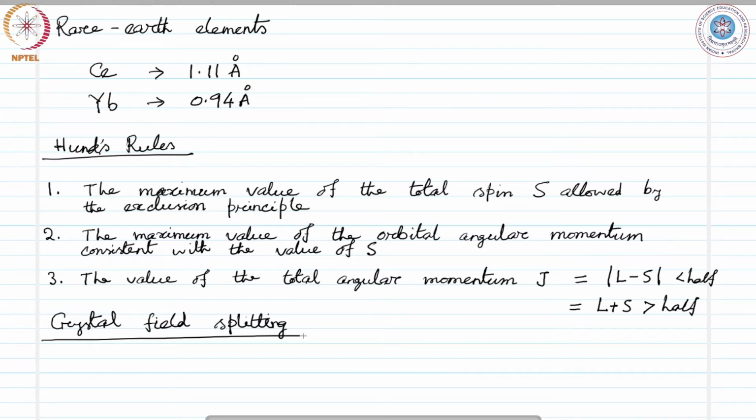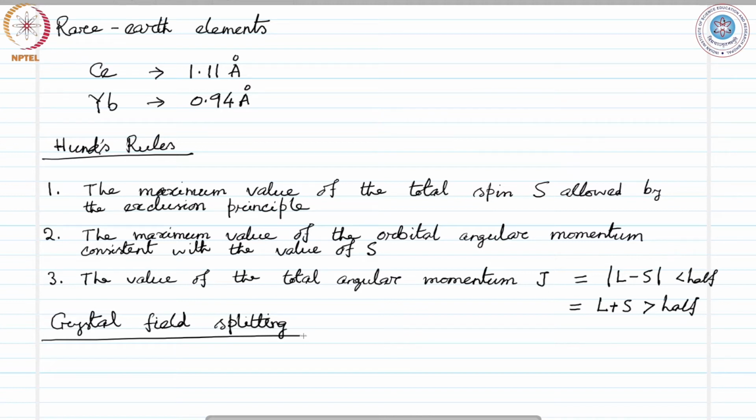The difference in behavior of rare earth and transition metal is that 4f shells are responsible for paramagnetism or ferromagnetism or antiferromagnetism in rare earth ions, and they lie deep inside the ions.